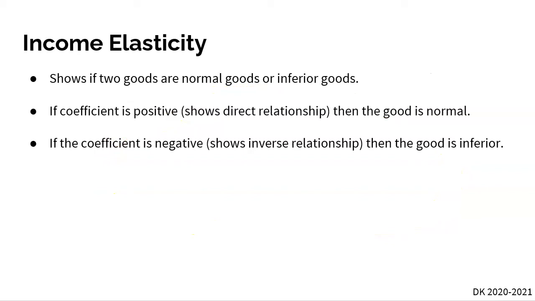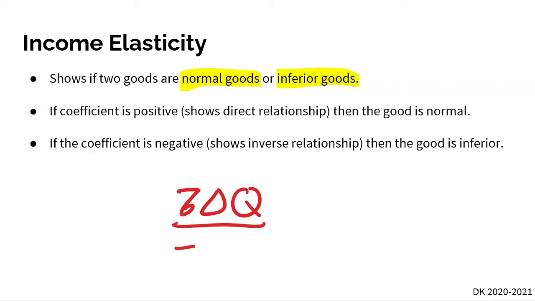So our income elasticity tells us if goods are normal or inferior. Just like our cross-price elasticity, we do not take the absolute value. What we care about more is whether the coefficient is positive or negative. So remember, our equation is the percent change in quantity over the percent change in income.